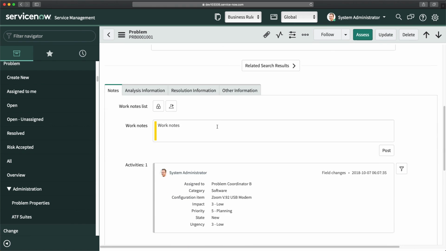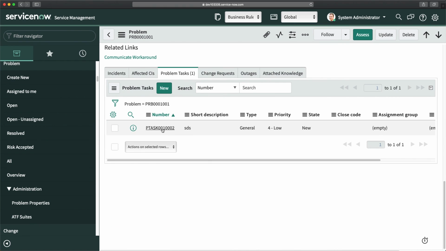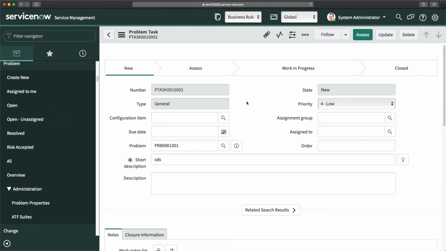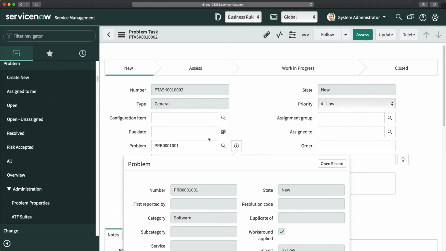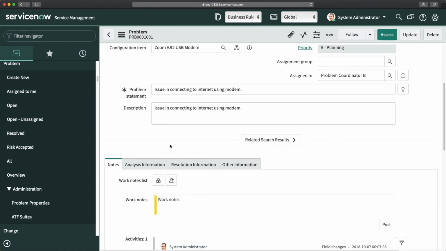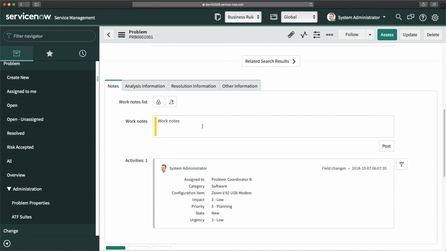Now the requirement is, if I open this problem task and I have these work notes, whenever I type any work notes here and I save it, I post it, then this work note should automatically be populated in the work notes of the parent problem record. That means here. As of now, you can see that it's not doing that, but you have to put it over there. How can you do that?